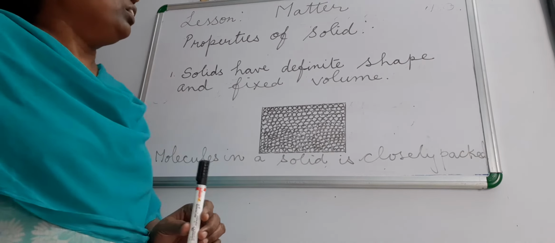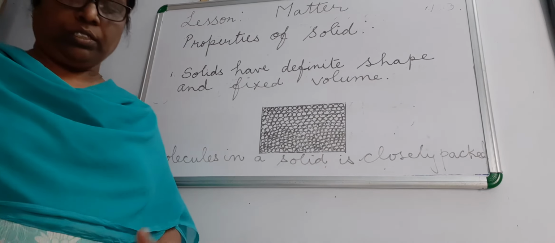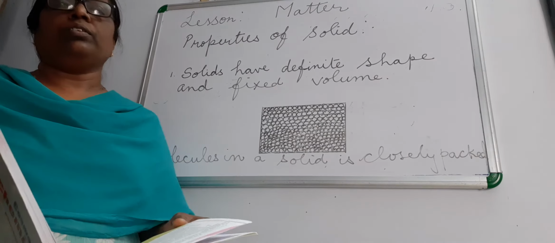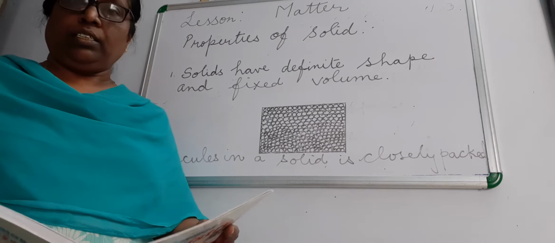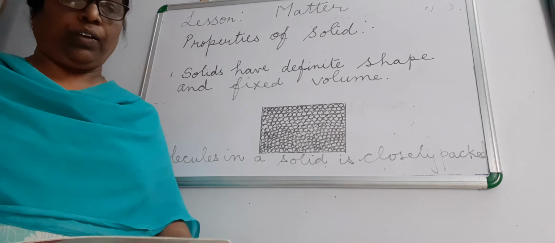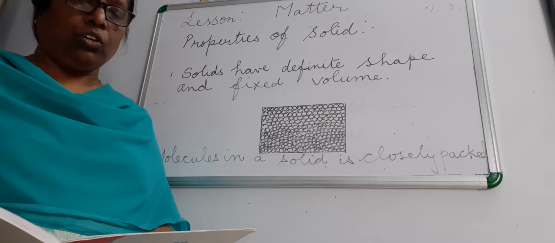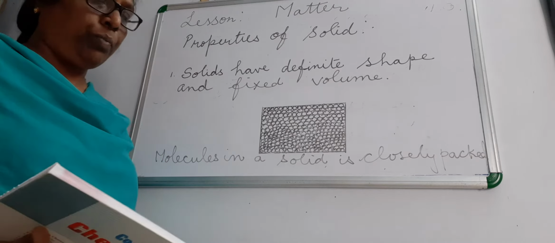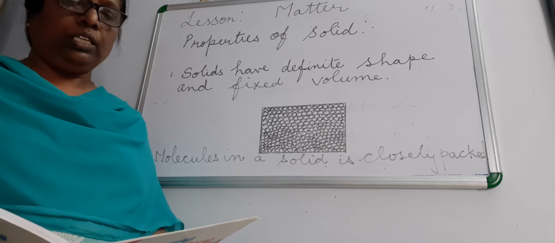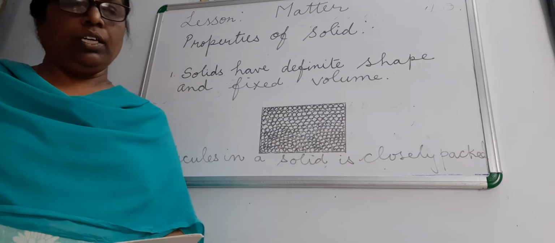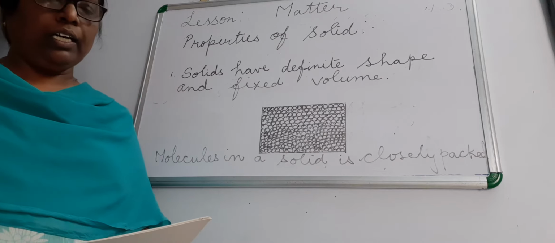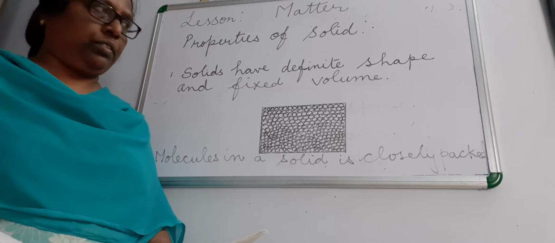Some properties are given in your book. If you have your book, turn to page number 12, and for those who have not bought the book yet, I sent 2 pages of this book, so you can look into page number 12. There the properties of solids are given. Today we will learn about the properties of solids. Wood, coal, stone, glass, iron, copper, gold and ice are some common examples of solids. They have negligible intermolecular space.